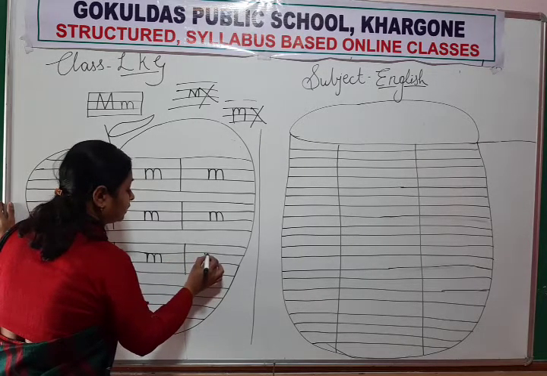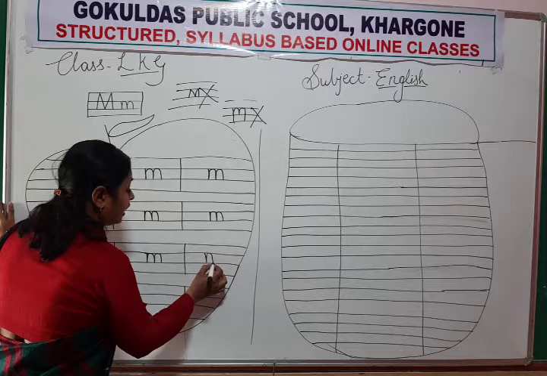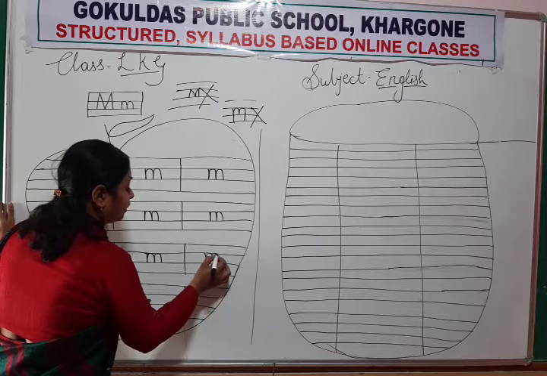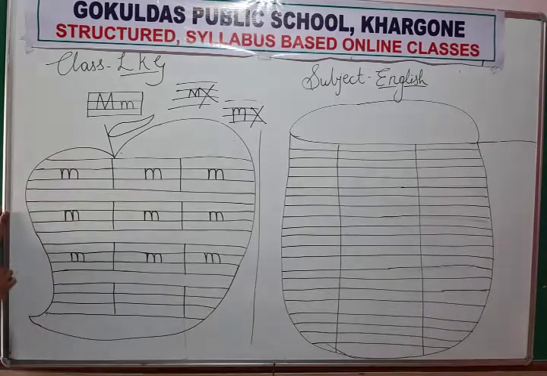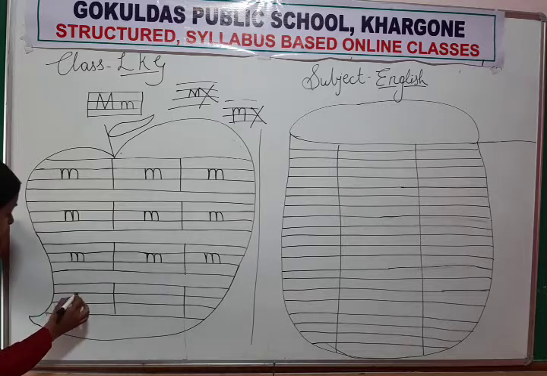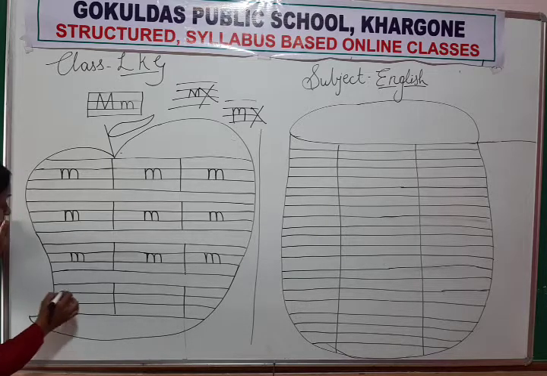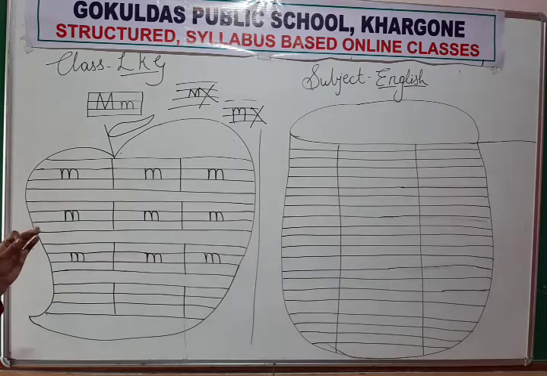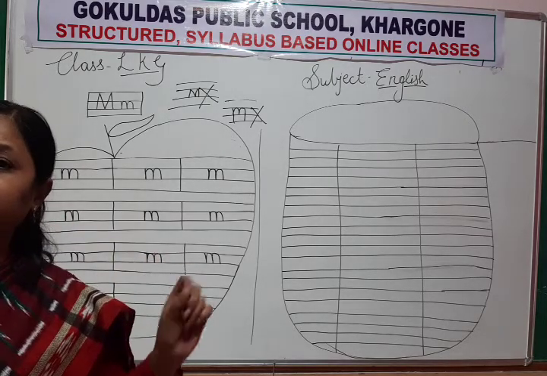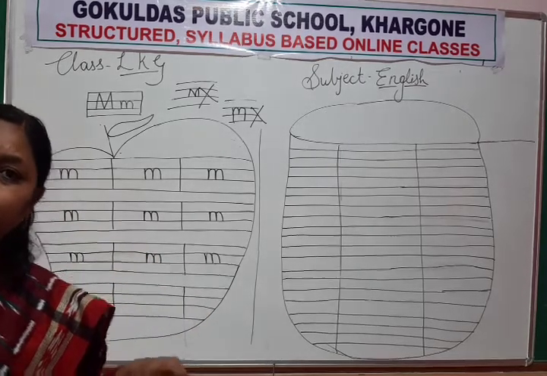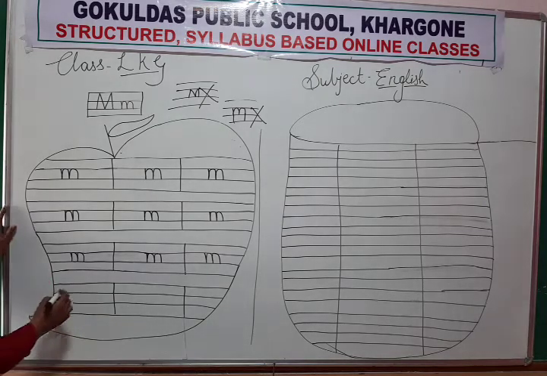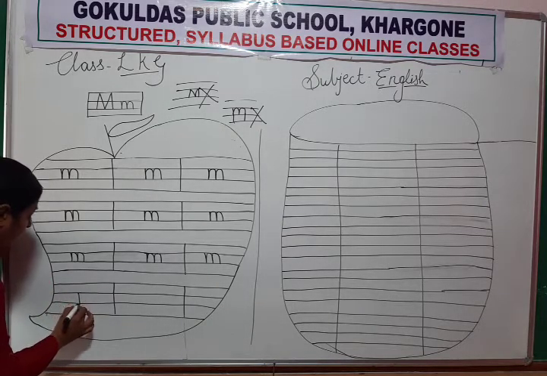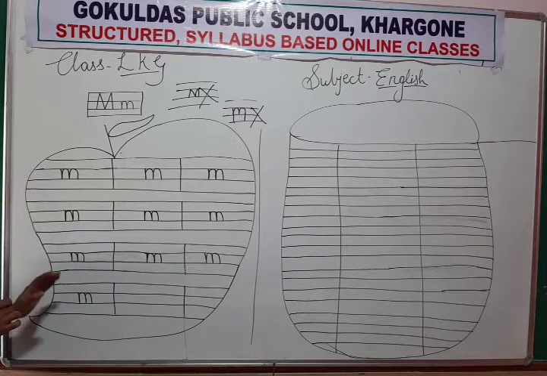Down, up, curve, down, up, curve, down. Okay, write like this. Again in the next line, write neatly and properly. Don't overwrite. Erase that letter and then write again. Again, down, up, curve, down, up, curve, down. You have to write like this.